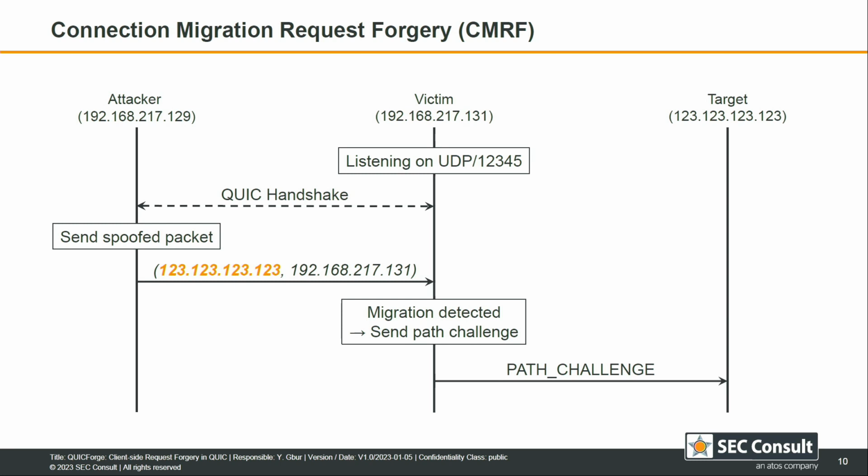So the first technique that we looked at was connection migration request forgery. This is where we use this connection migration feature. So the attacker first establishes a full connection, and at some point we spoof the source IP address or port, and then the victim, as it's not able to tell if this is a valid migration or a spoofed one, sends this path challenge to the target.